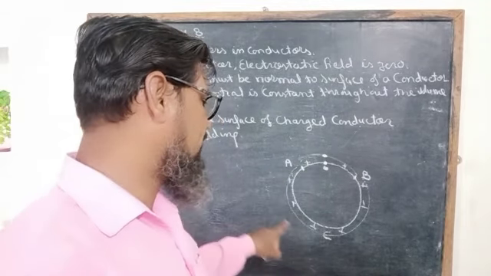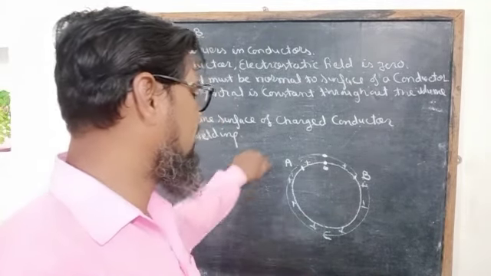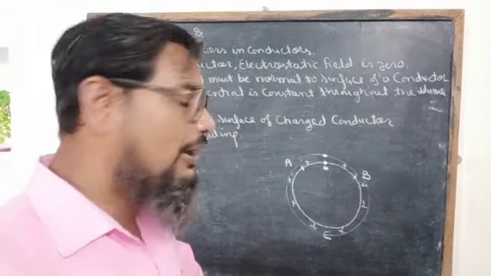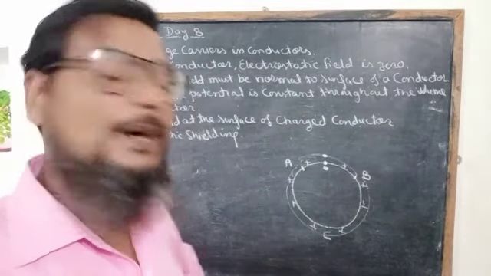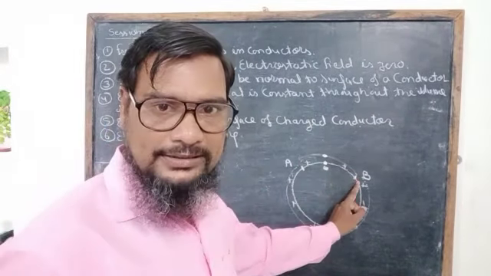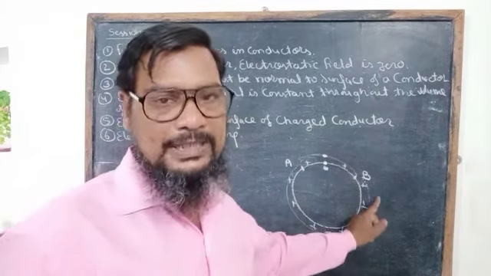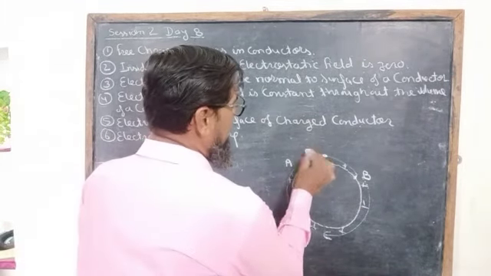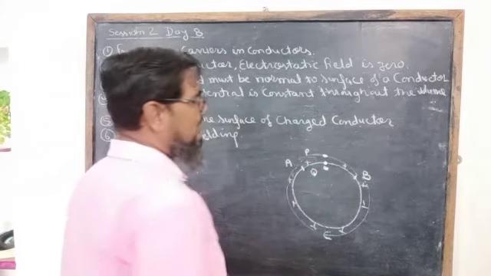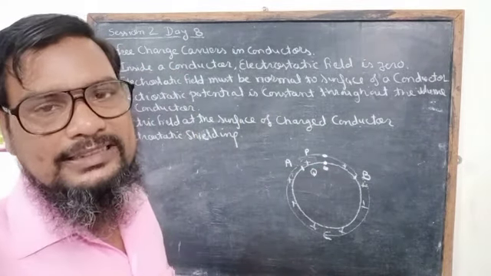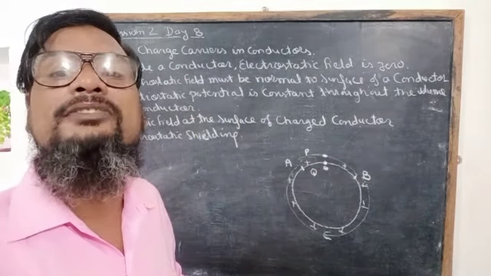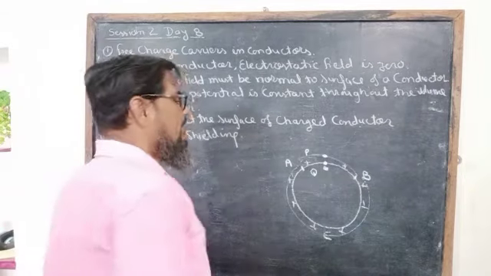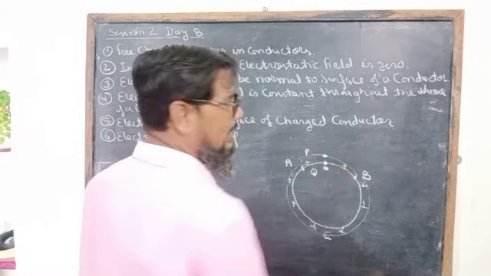This positive charge accumulates only on the outer surface of the conductor. Now we divide the conductor into two parts, AB part and ACB part. Now we consider 2 points P and Q, just outside the surface of the conductor and just inside the surface of the conductor.